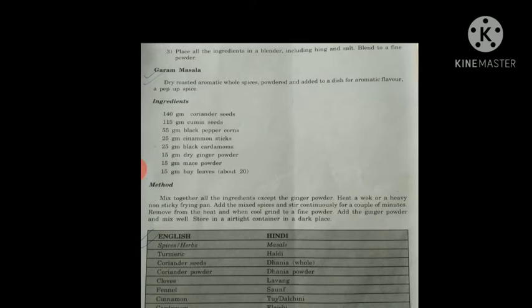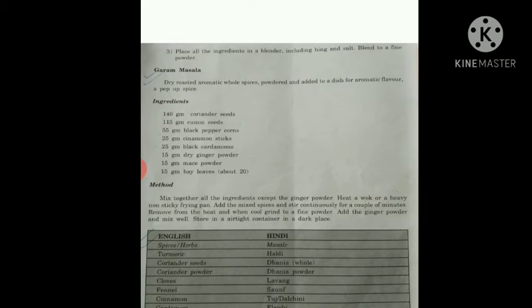What you have to do, the ratio is, if you are using around 100 or 140 grams of coriander seeds, you can use around 100 grams of cumin and 50 grams of black pepper and 25 grams of cardamom and cinnamon, and the rest will be 15 grams each, and then take all the ingredients in a blender and blend it to make a fine powder, and keep it in an airtight container, and later on you can use it.